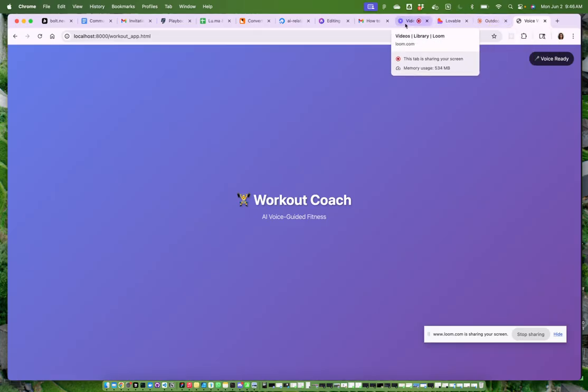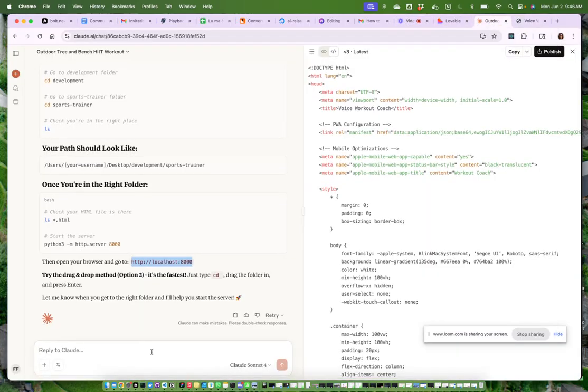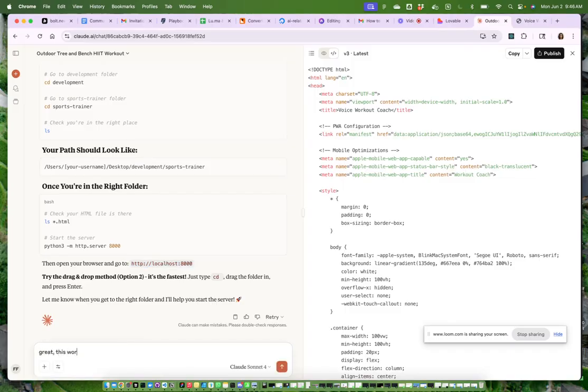So let's go back and try, despite the voice, maybe we can do a voice test on it. So we can say, great, this works well. Now we need to put that into our phone to make that work as a progressive web app, as well as that I am recording a video right now and cannot test the voice. Is there another option to test it and make sure it is working well?